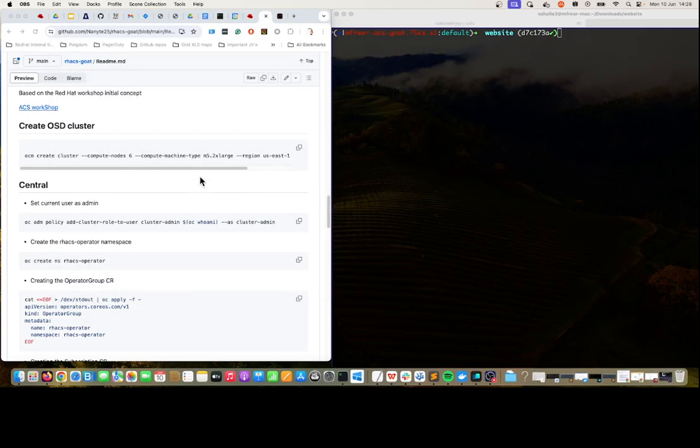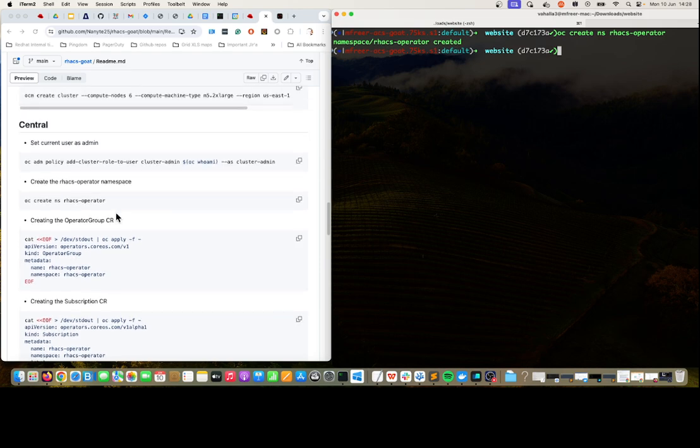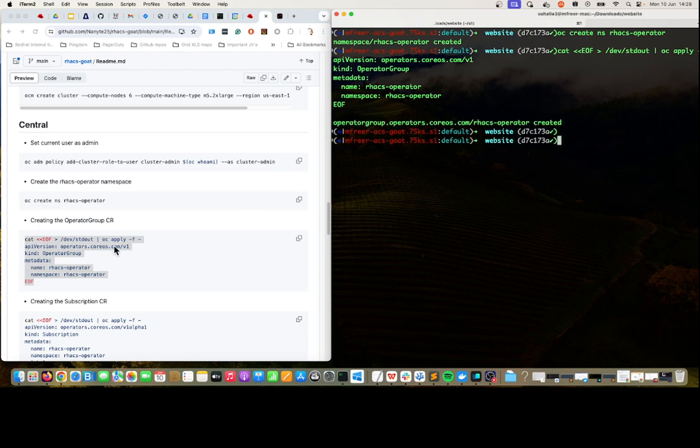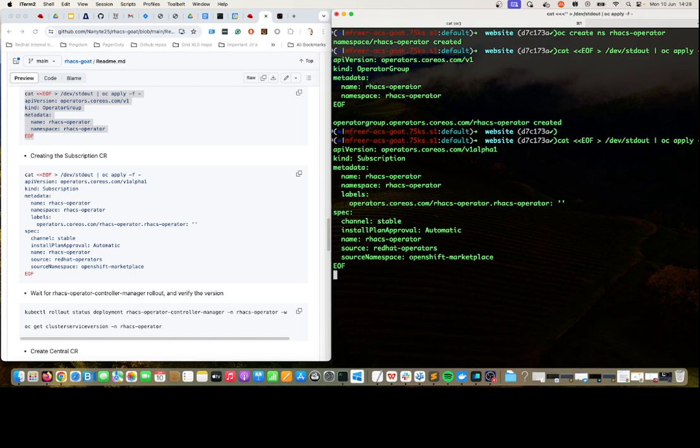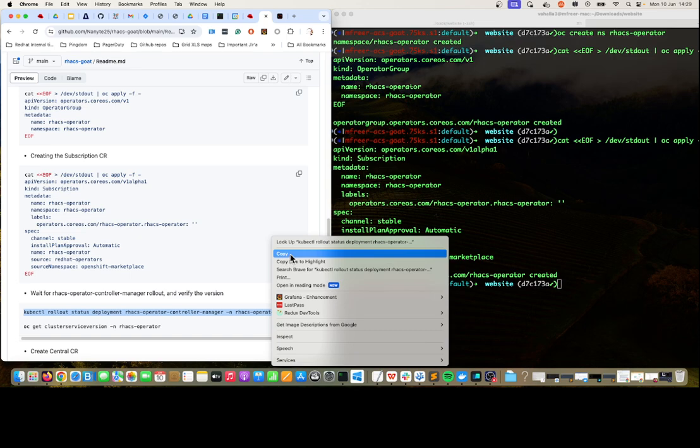Okay, here we have the install of ACS manually on a managed OpenShift cluster. So the first thing we do is create the namespace needed for the operator. Then we need to create the operator CR. What we can do then is also create the subscription. And while the subscription is happening, we can just check for the deployment to come up.